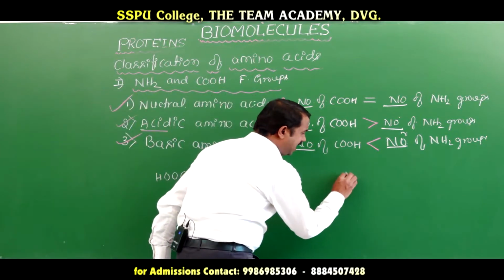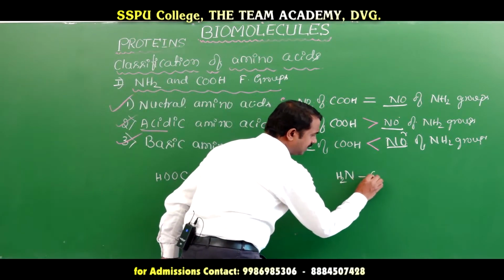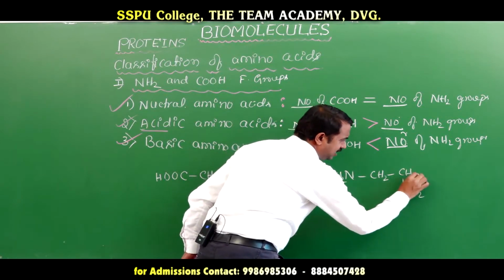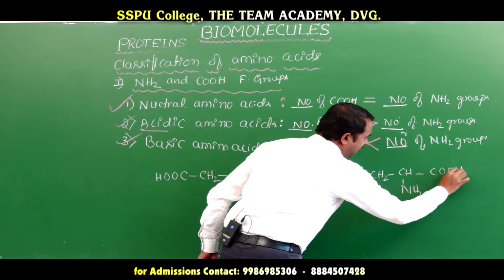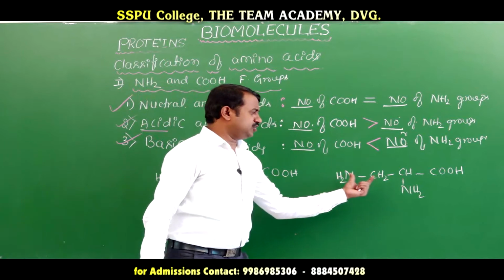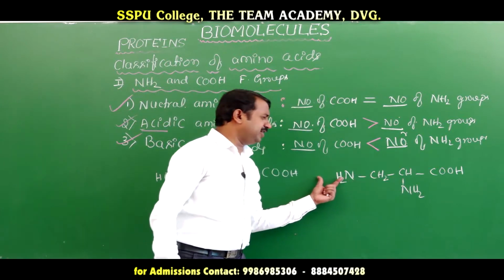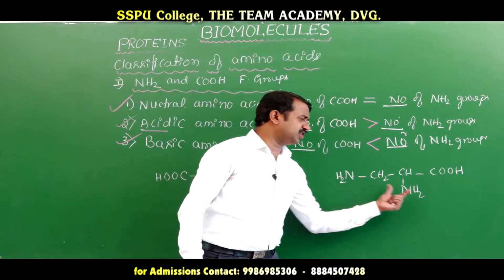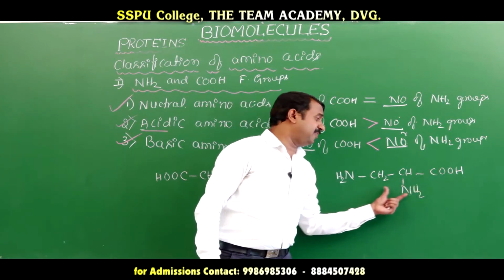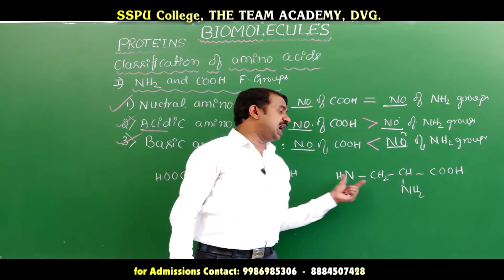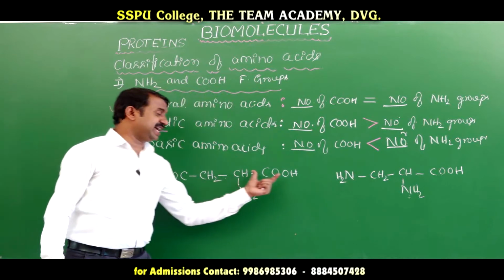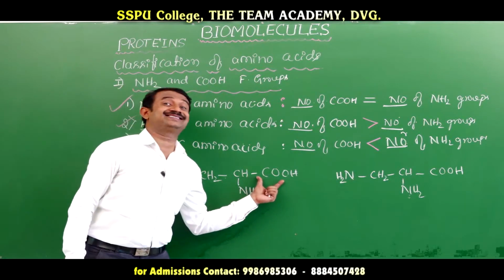Basic means here NH2, CH2, CH, NH2, COOH. Here how many amine functional groups are there? Two amine functional groups and one carboxylic, means amine is more. If the amine functional group is more, it is basicity. If the carboxylic acid functional group is more, it is acidity.